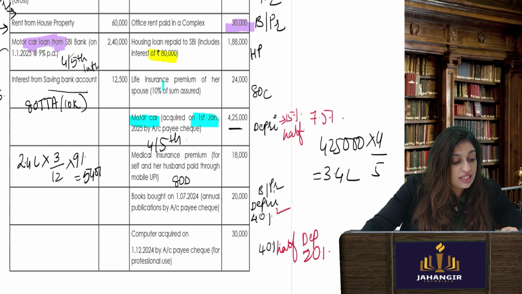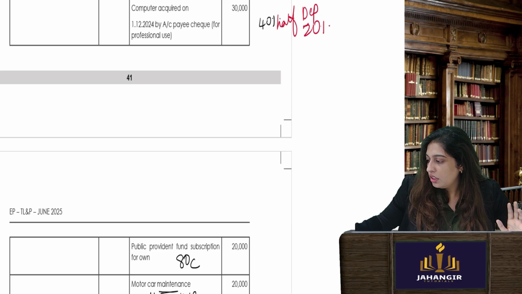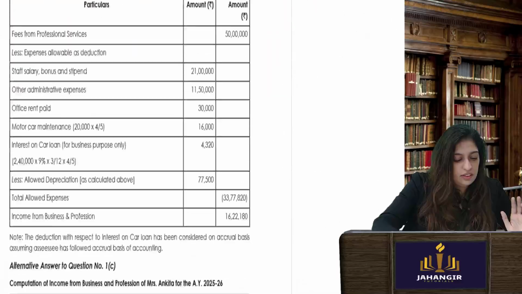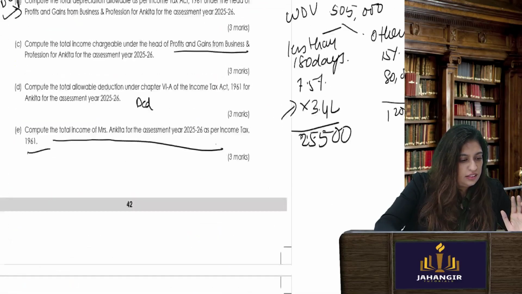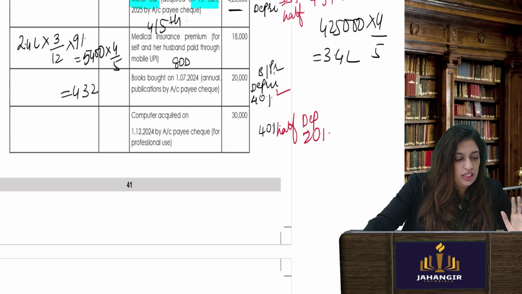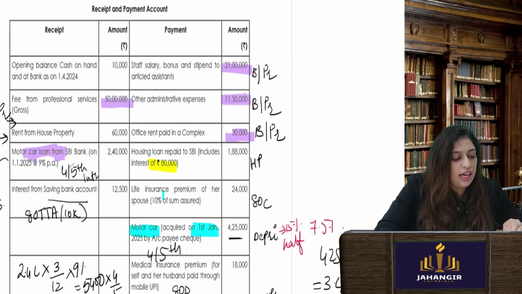Now of this you will take only 4/5 because 1/5 is the car is being used for something else. Okay. So see here what you will get. 4320. Okay, that is interest for the car.